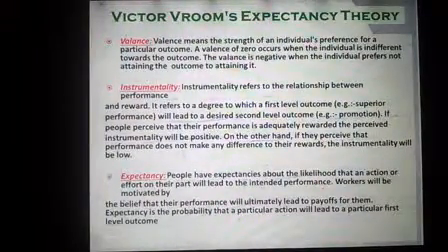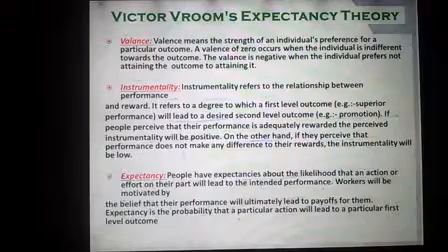Then you have Victor Vroom's expectancy theory, very important one. Let us discuss this. Valence is the first important key point. Valence means the strength of an individual's preference for a particular outcome. Valence of 0 occurs when the individual is indifferent toward the outcome. Valence is negative when the individual prefers not attaining the outcome to attaining it.